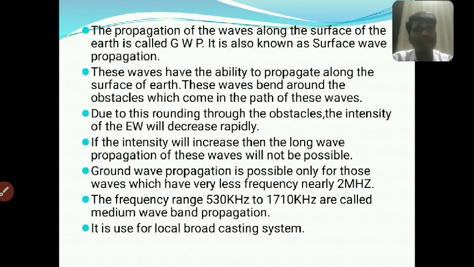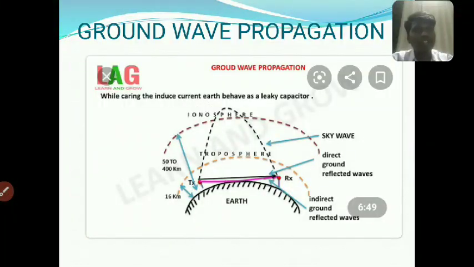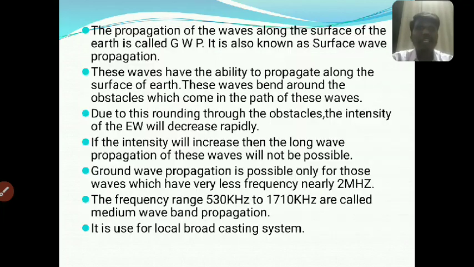If the intensity were to increase, long wave propagation through the ionosphere, through space, through the sky, would not be possible. Only when the intensity decreases is this wave propagation possible.